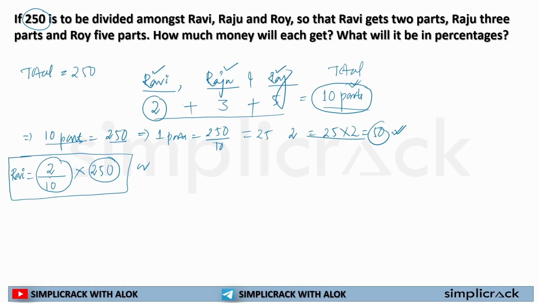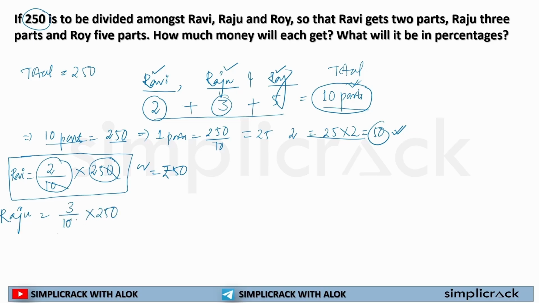So Ravi will get 2 out of 10, then multiply by the total figure. If I solve it, it will be 50 rupees. Ravi will get 50 rupees. Now Raju. So Raju will get what? 3 out of 10.